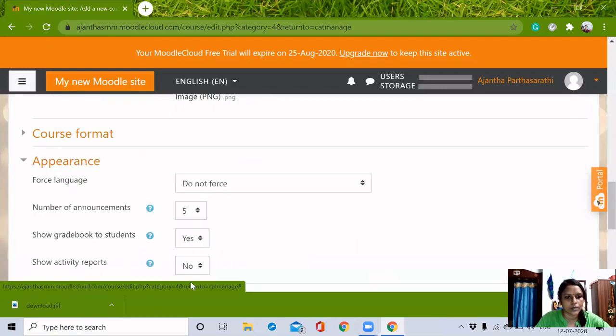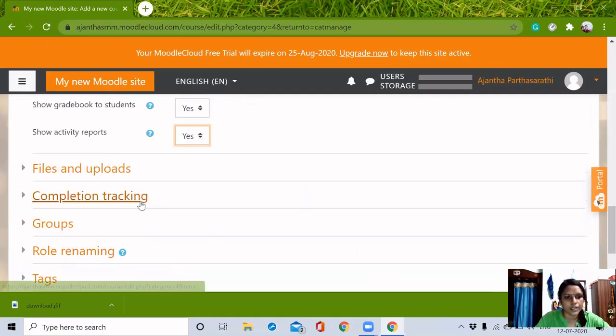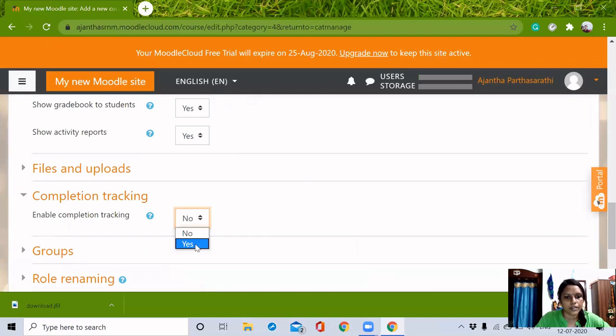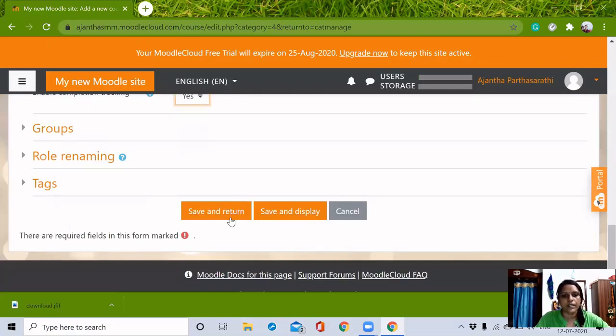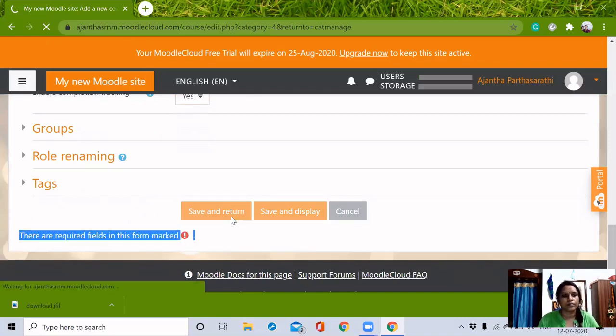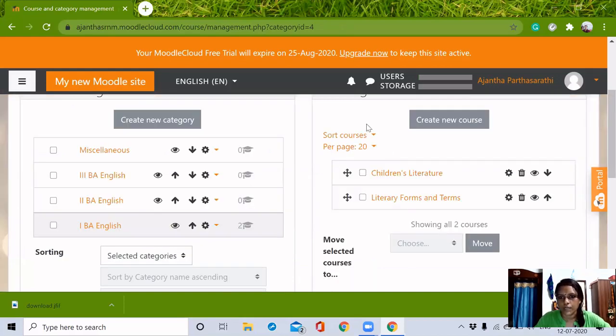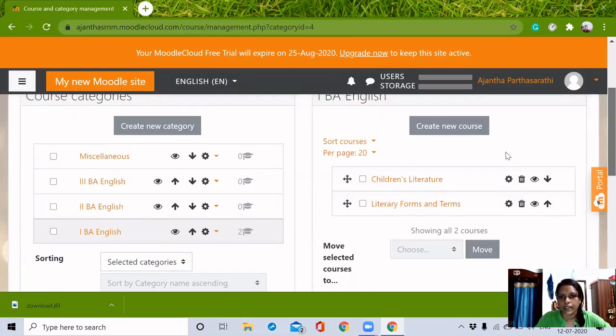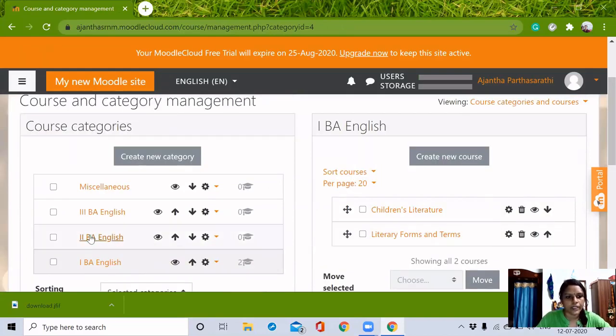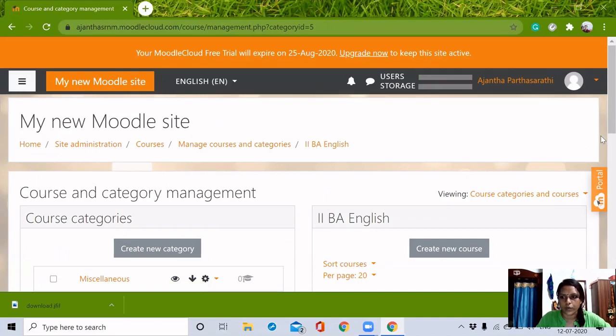Just in this, show activity reports, I'm enabling this, yes. And completion tracking, I'm giving yes. Other than that, I'm not changing anything here. And save and return. So we can see two courses in the category of BA English. This way, we can add any number of courses.